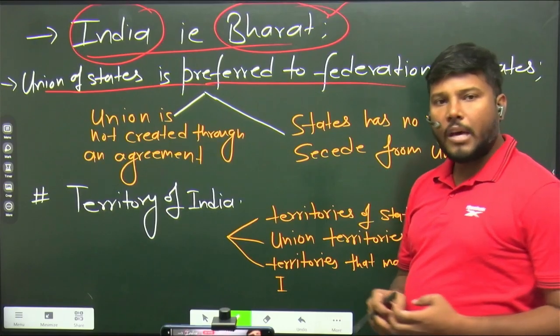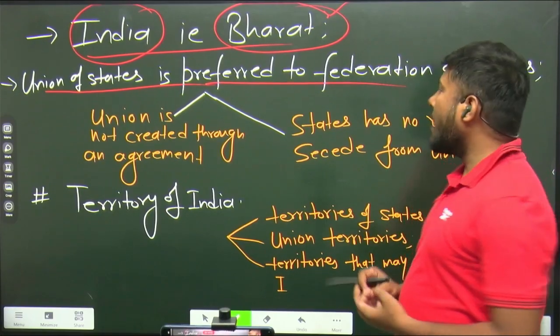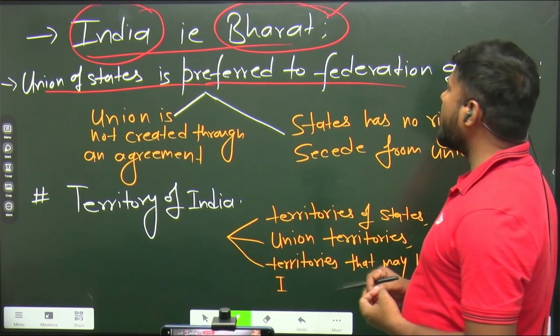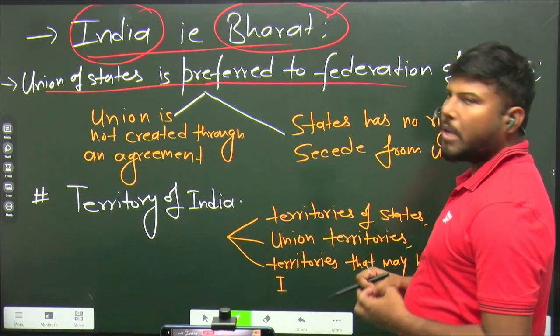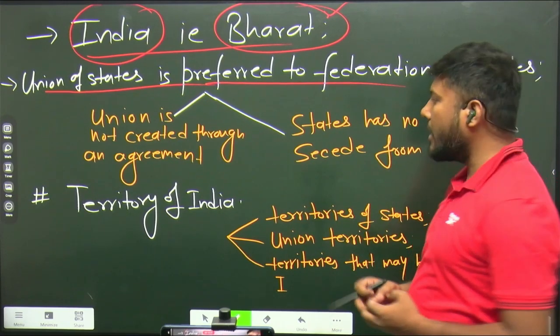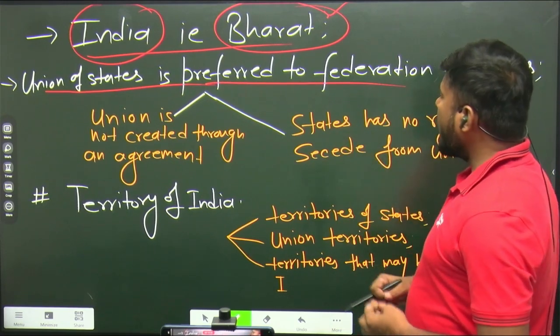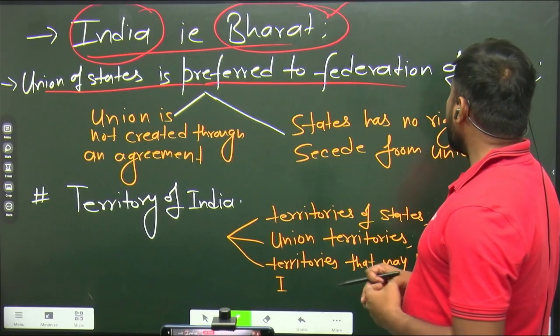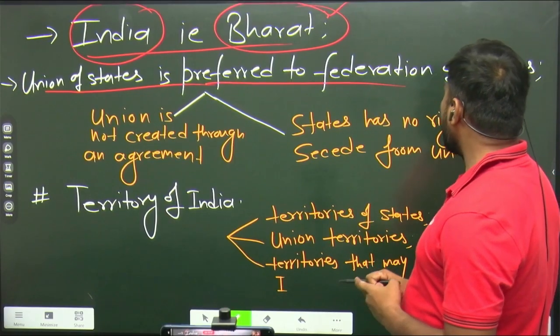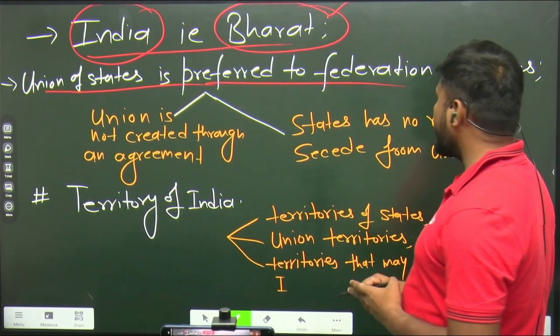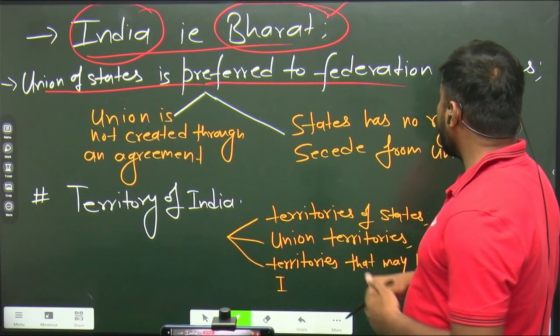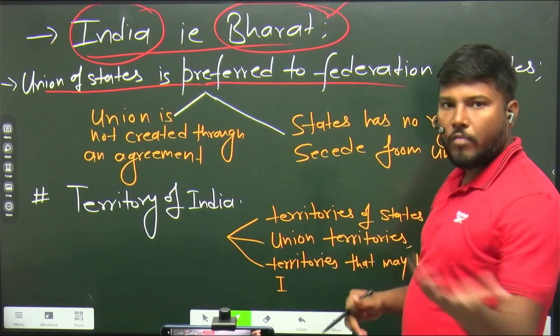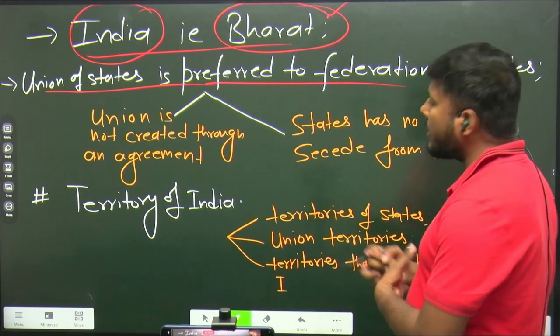Yes, in a way we are a federal country, but we have deliberately not used the word federation in our constitution, particularly in article 1, right? So here you can see our union is indestructible union of destructible states, right? Our states can be destructed. We'll move forward and we'll see how our states are destructible.